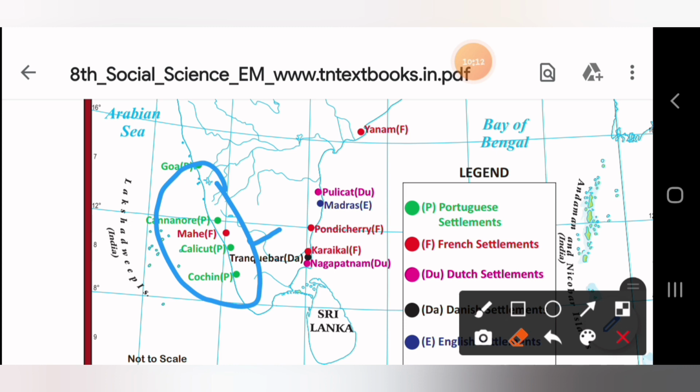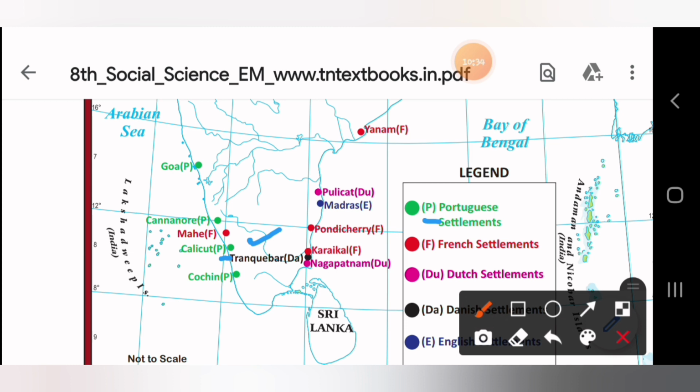So from there you have to mark it here. After writing Calicut, in bracket you are supposed to write P. What does P represent? Portuguese settlement. You need to write that.